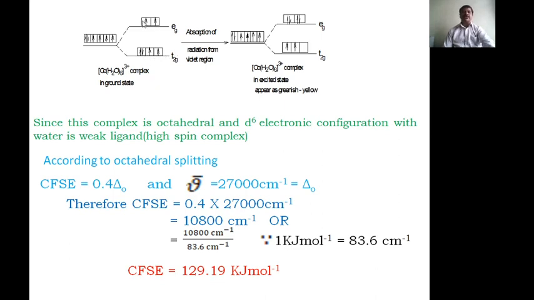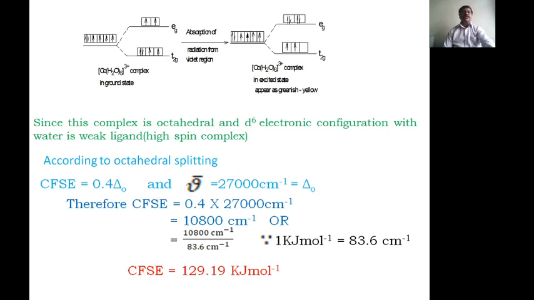Now here there are 2 unpaired electrons, and after absorbing energy, 2 electrons jump to these places and become paired. Therefore 2 transitions are possible in this complex by absorbing radiation. First, the paired electron jumps from here to here, to a lower energy orbital.